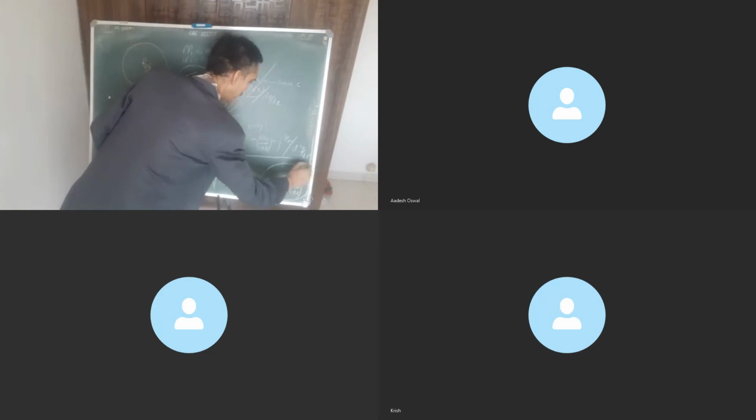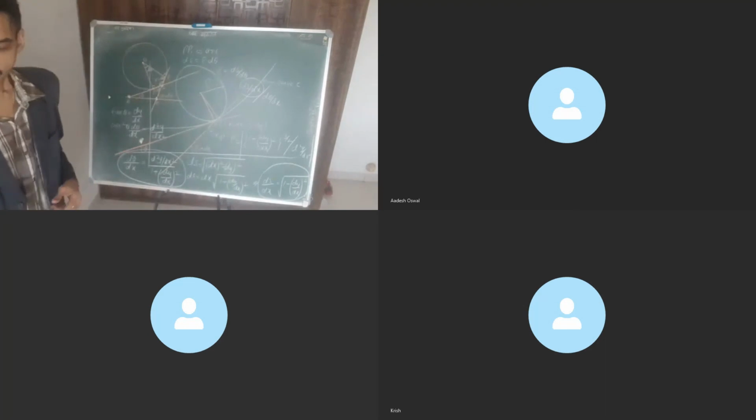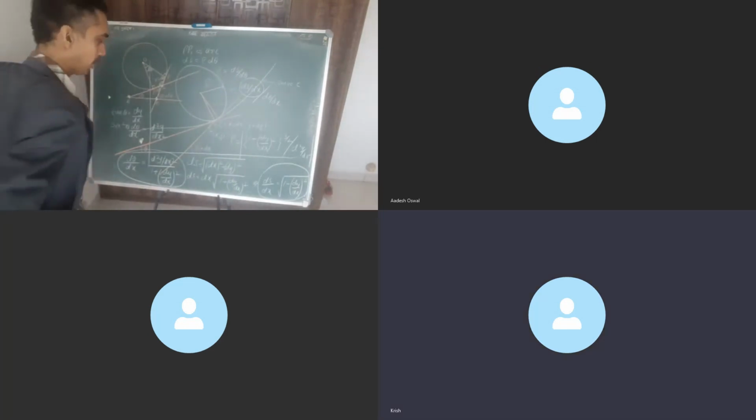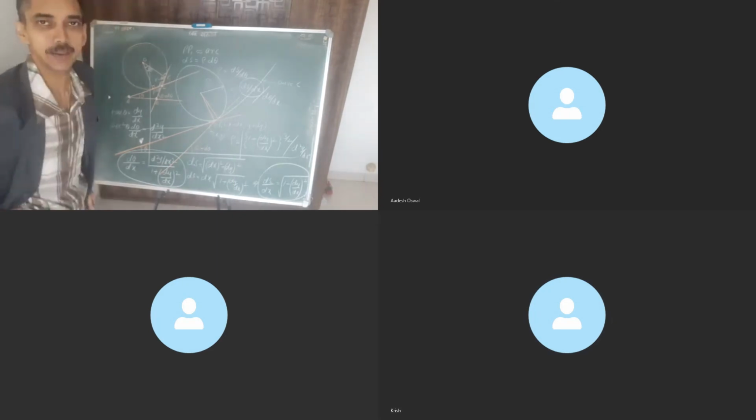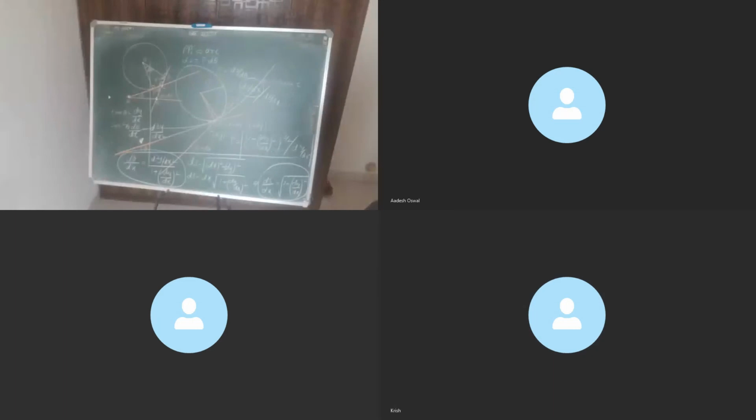Divided by d2y by dx square. Could you please check it? 1 plus dy by dx whole square raised to the power 3 by 2 divided by d2y by dx square. Getting it, all of you? This is the radius of curvature equation, Krish.